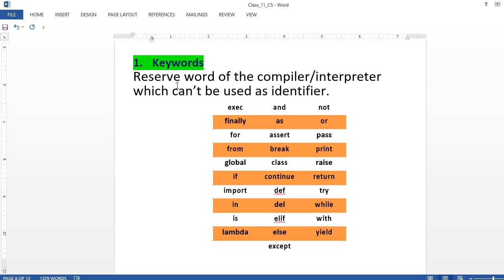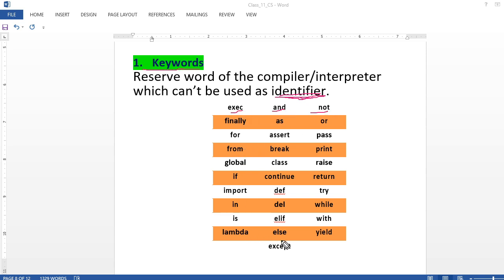Let me make it big. Now, what are keywords? A keyword is a reserved word of the compiler or interpreter which can't be used as an identifier. Identifier means your variable name. Suppose you are writing x equal to 10. What is this x? X is an identifier given by you. Keyword means what Python has already reserved. So these are reserved keywords.